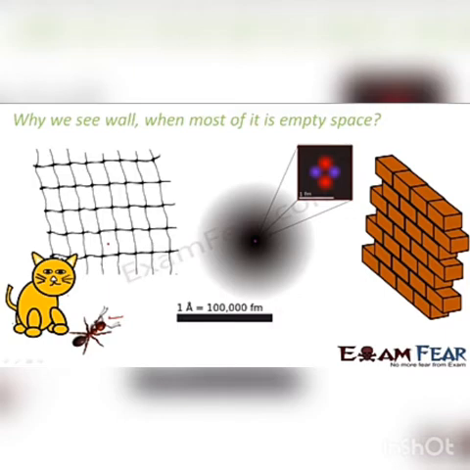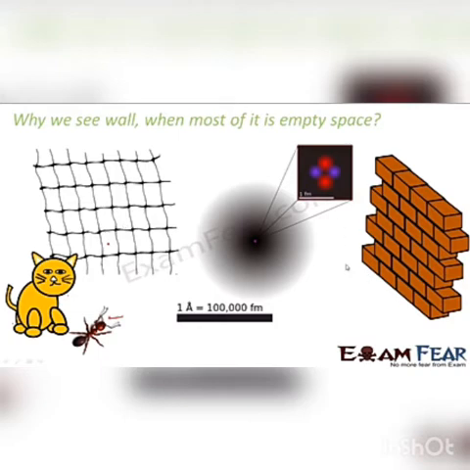So the same netted wire, when viewed by an extremely small insect, he would see it as an open space. For him, there is no netted wire. When the insect reaches this point, he could see all around itself open space. So for him, it is open. There is no netted wire which it can see. But when this cat sees it, for him, it is a netted wire and the cat cannot pass through it.